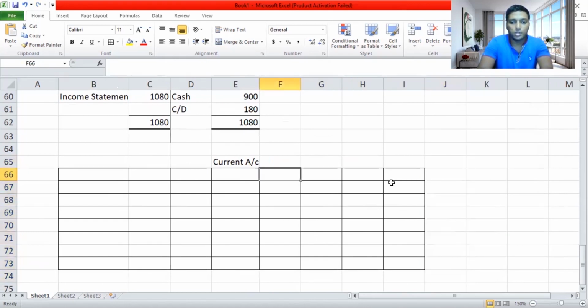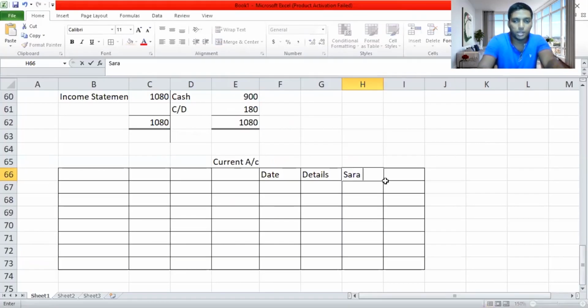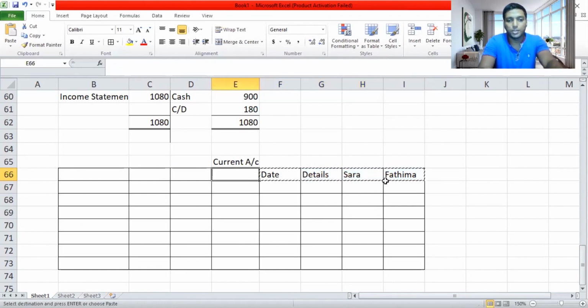So now I have date, details, and there are two partners. Partners' names are Sarah and Fatima. I'm going to take Sarah first because they're asking Sarah's value and Fatima's value. This is how you do the sum, guys, and the same details will be taken to the debit side and the credit side. Now this side is debit side, and this side is credit side.